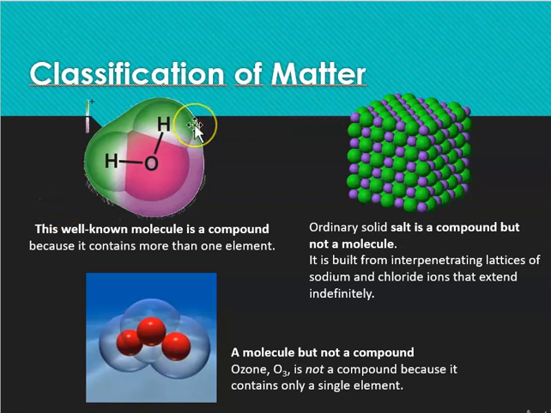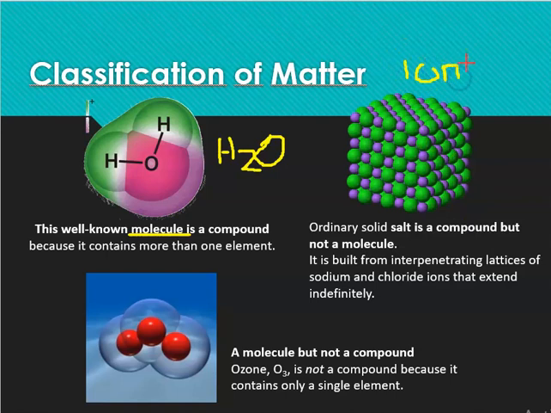In this case, we have water. Water is a molecule that is a compound because it contains more than one element. Water is made of H2O. So in this case, it follows the law of definite composition. A water molecule always has this composition, and it is a molecule. Ordinary salt is a compound, but it's not a molecule. It's actually an ionic particle.